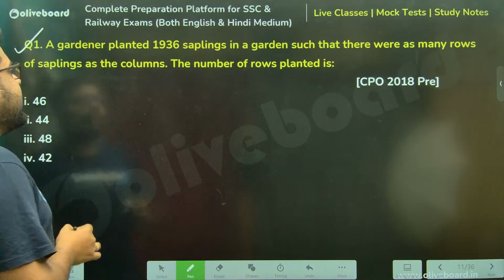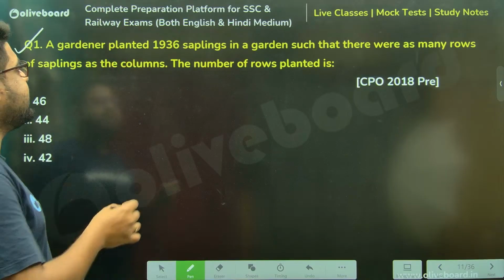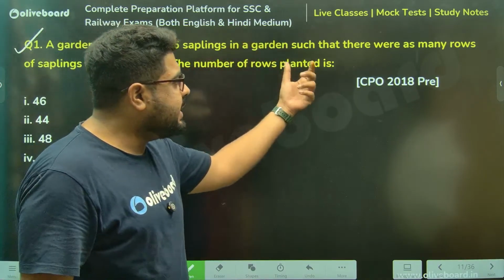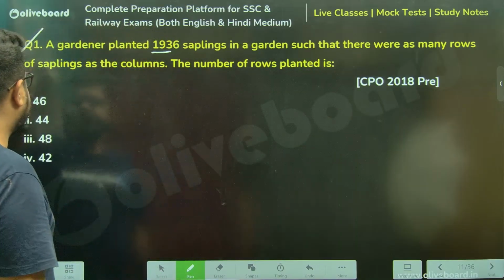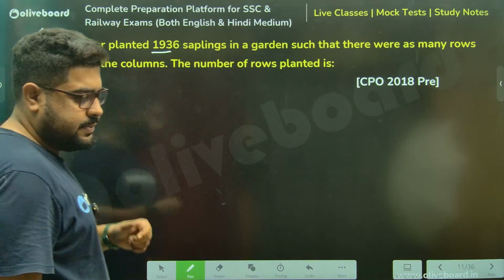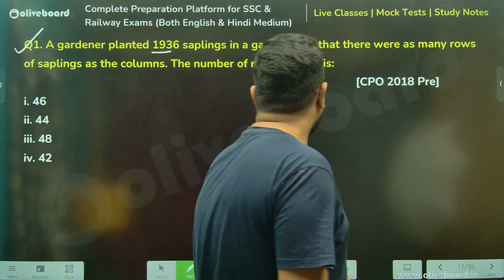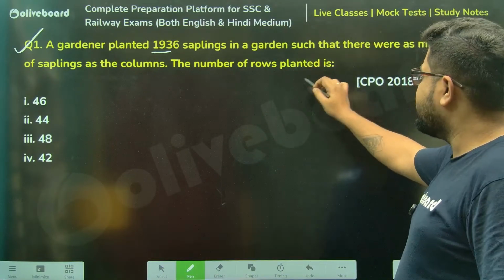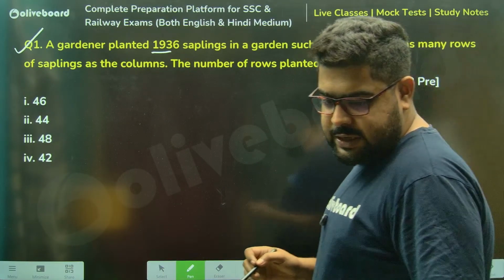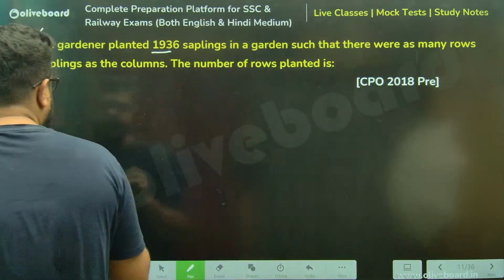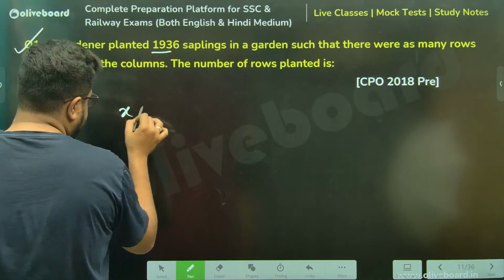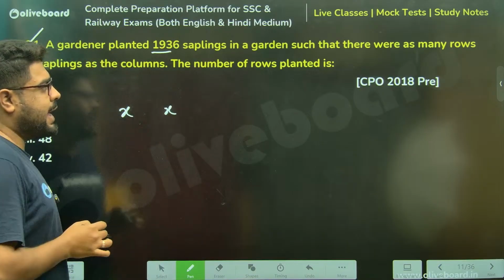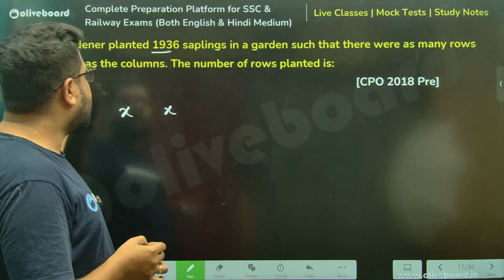Sir, a gardener plants 1936 saplings in a garden such that there were as many rows of saplings as the columns. They are asking the number of rows of plants. Please understand, if I take x rows, then x columns were also there, because as many rows as many columns.